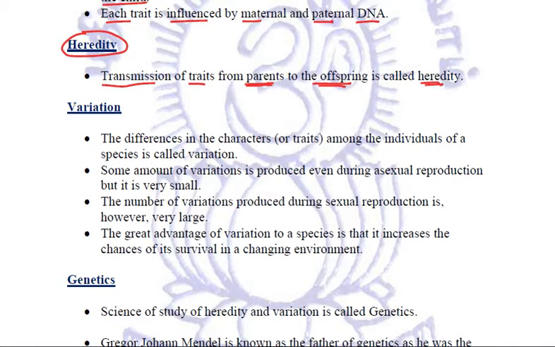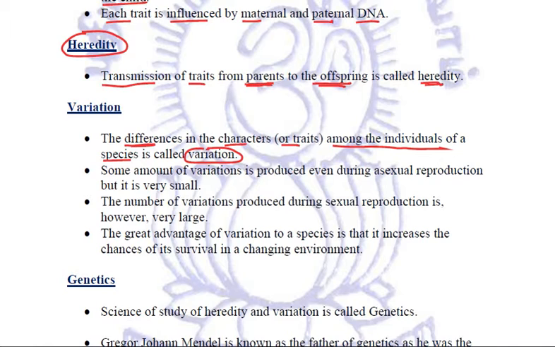Therefore, there will be differences between the features of the parents as well as the child. A child cannot be a 100% copy of the mother or of the father. There will be some differences, and those differences in the characters or traits among the individuals of a species are called variation.